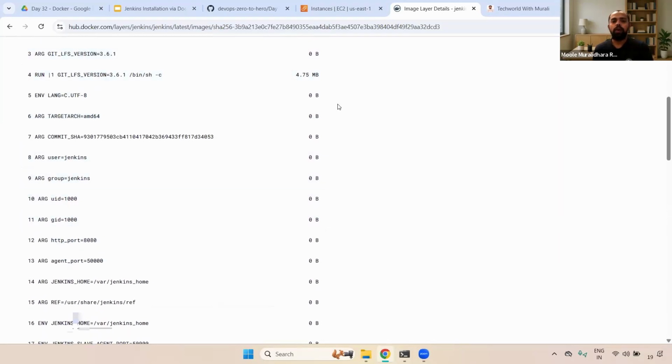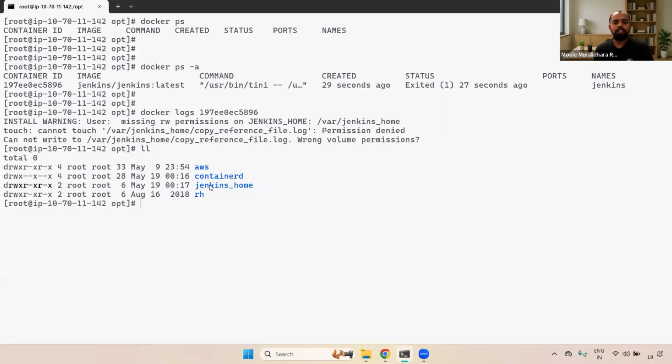What you can do, whatever path we have, this particular Jenkins_home, instead of running as the root user, we'll be changing it to a particular UID and group ID. Okay. Now you can go here, chown -R, and here I'm giving UID 1000 : group ID 1000, and then I'm giving Jenkins_home.